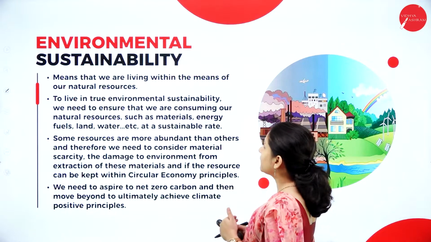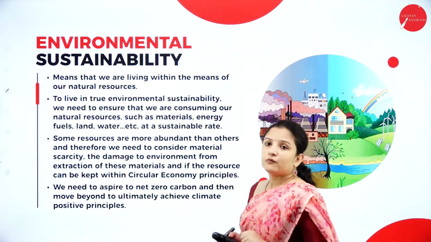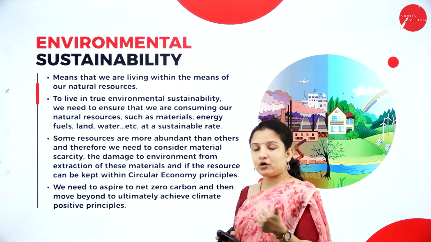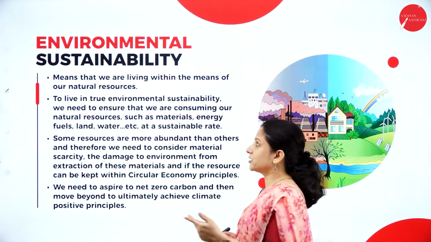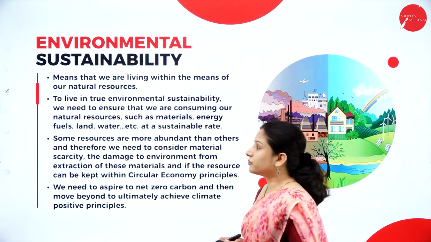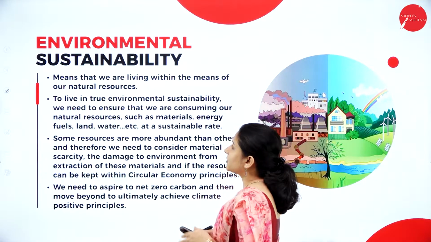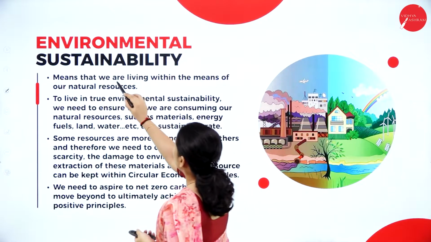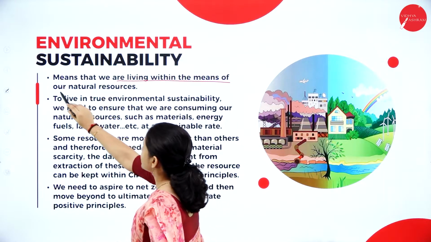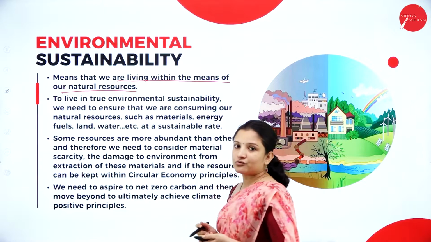So talking about environmental sustainability. What are the three pillars I told you? Environmental sustainability, economic sustainability and social sustainability. So first, talking about environmental sustainability. Environmental sustainability means we are living within the means of our natural resources. That is true, right?